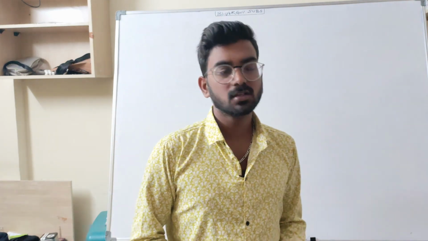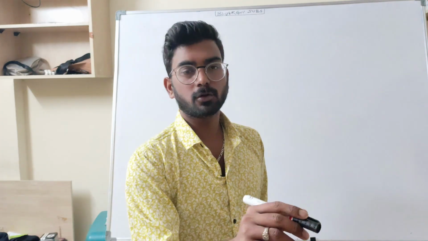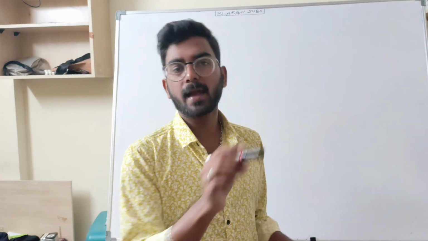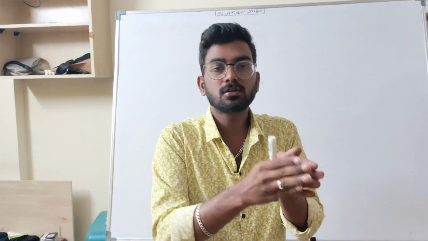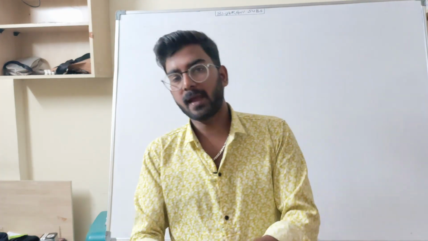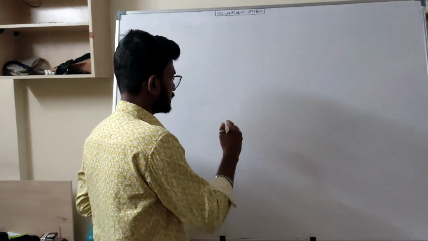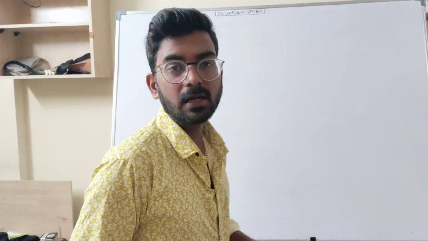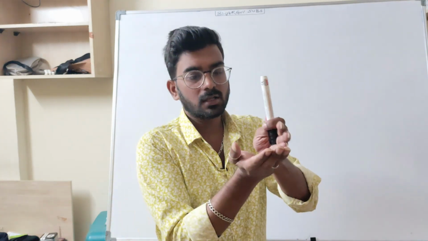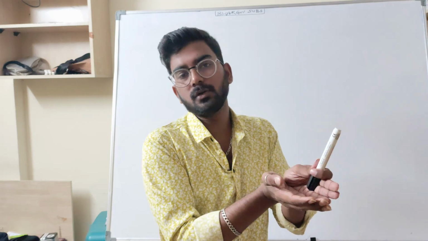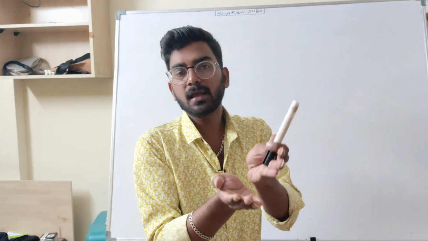So in today's class, we will discuss a topic regarding, for example, if you project or propagate an electromagnetic wave. An electromagnetic wave contains both an electric wave and a magnetic wave. Both travel perpendicular to each other, like they are at an angle of 90 degrees.